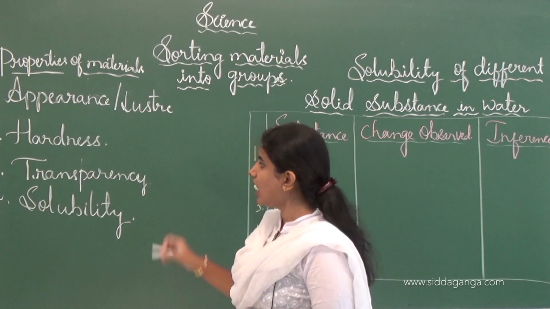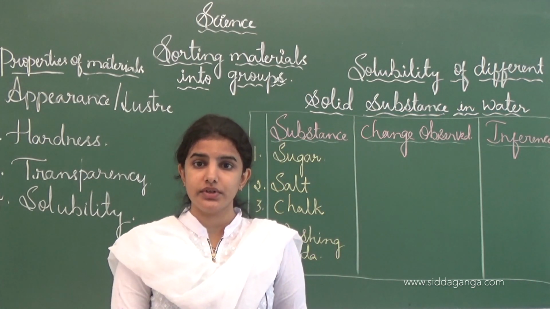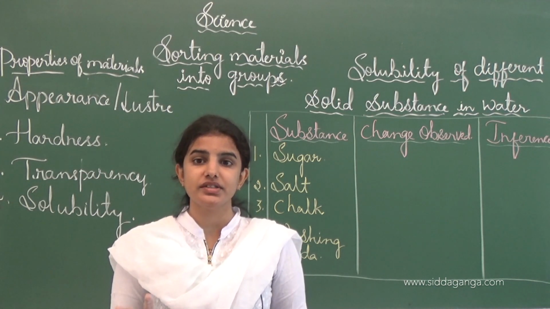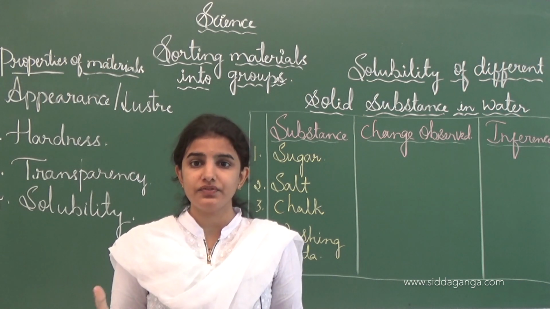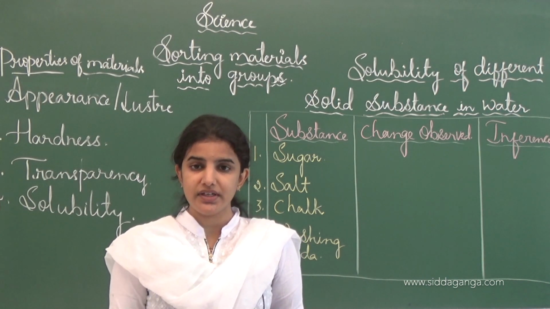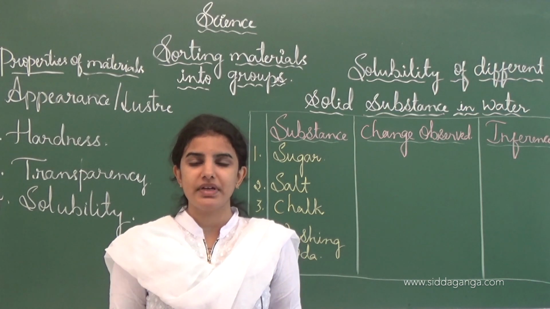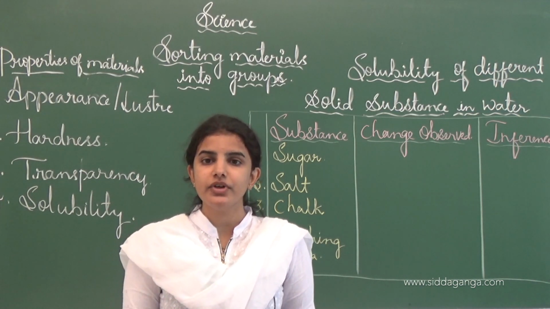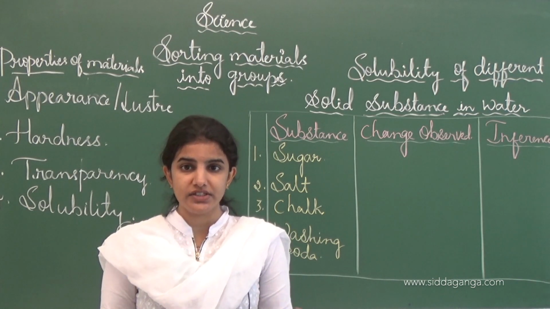And the second one is hardness. When we touch materials, we feel that some are hard and some are soft. Based on the material, we can feel it by pressing it and by changing its shape. For example, iron. If we touch iron, we feel that it is hard and we can't change its shape.